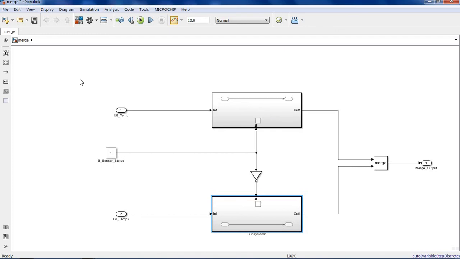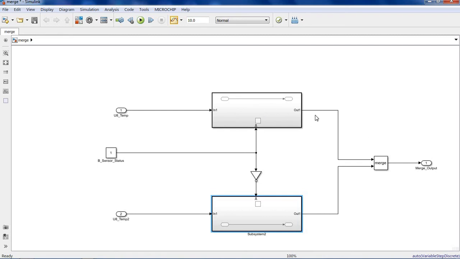So here we can discuss the key points for merge. Main key points: no two subsystems can be active at the same time. Second point, it will take the most recent value as output if none of the subsystems is active. I will repeat, it will take the most recent value as output if none of the subsystems is active.